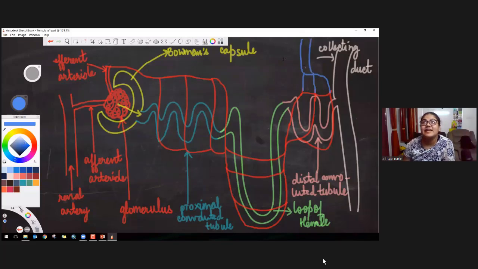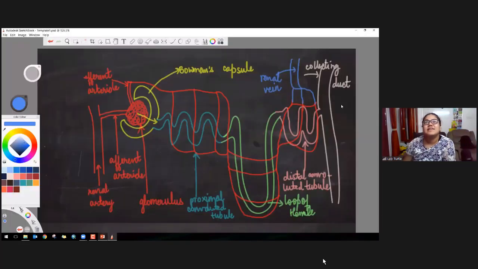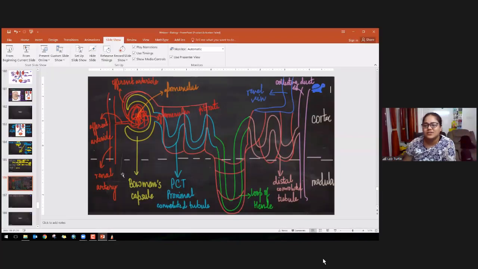You remember renal vein? What was it doing? Collecting deoxygenated blood from the kidney, right? So all of these capillaries, now they have deoxygenated blood and they will all join the renal vein, and this renal vein will then join the inferior vena cava. So whenever this diagram comes, don't forget to draw this network of capillaries. Is there what I just drew? This one, no? Same thing over here. I think colors are also the same.